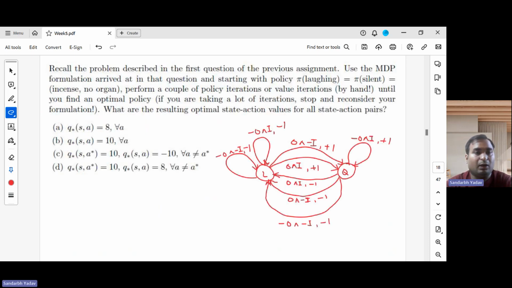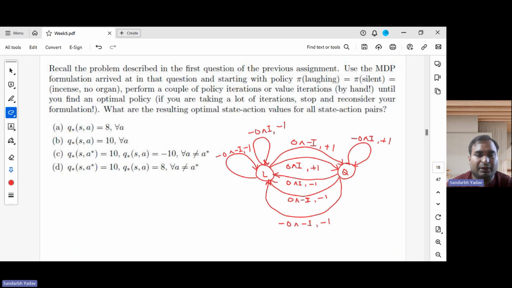So now we will move to the next problem, and this problem is from the last lecture. Essentially the live session of week 4, which happened last Tuesday, we discussed this problem, right?